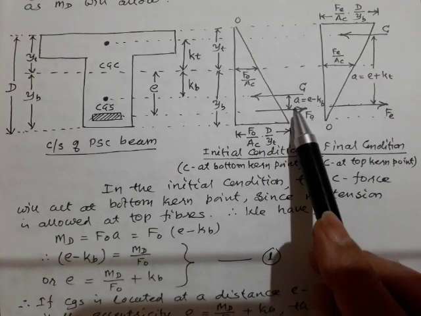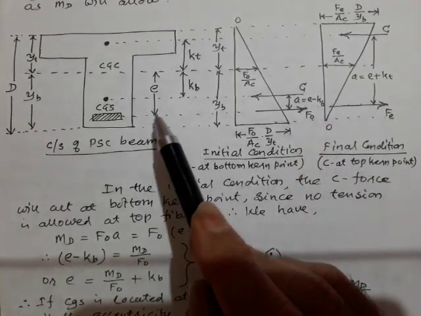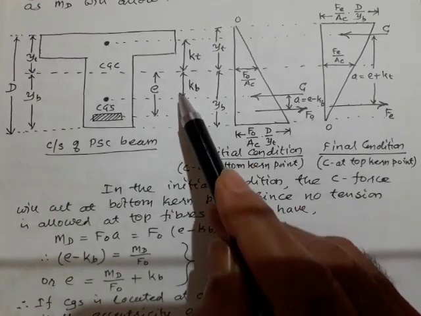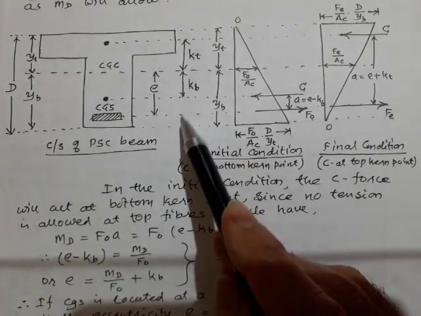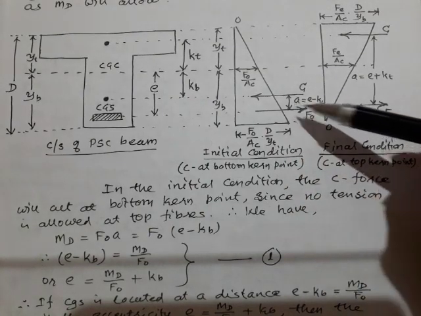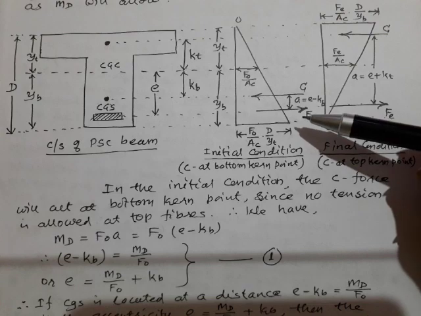The lever arm A can be written as E minus KB. See, E is this, KB is this. So this distance I can write as E minus KB. That is what we have written.